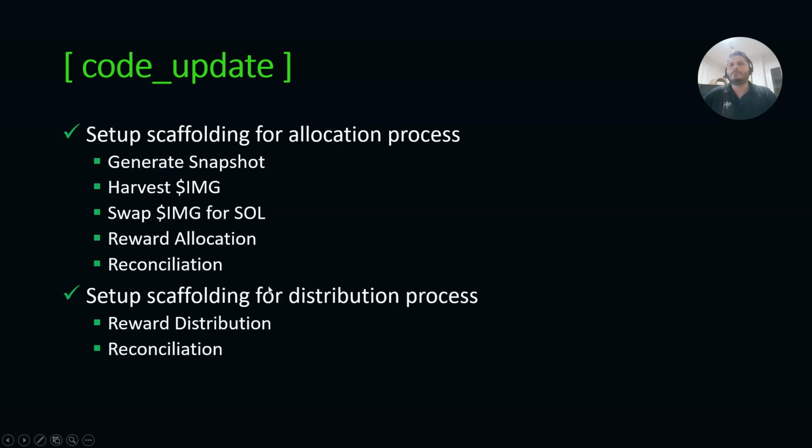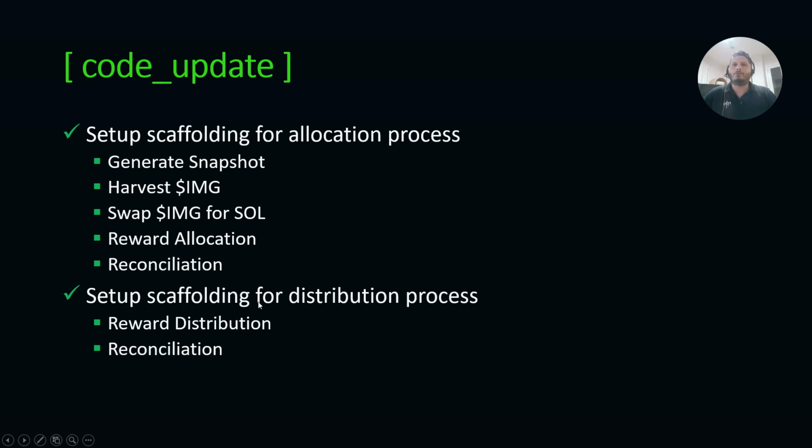As part of our code updates, we set up the scaffolding for our allocation process. That includes generating the snapshot, which includes the IMG balances of all holders, harvesting the IMG, swapping that IMG for SOL, and then taking that SOL and allocating rewards to all of the holders. We then have a reconciliation phase, which scans the rewards wallet to ensure that everything was executed properly and to ensure, again, that there aren't any untracked transactions.